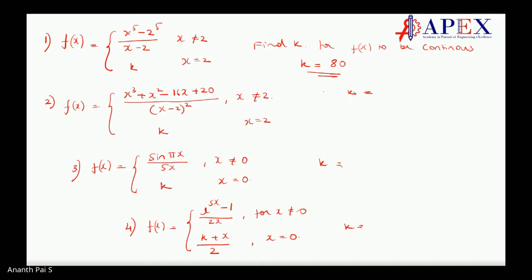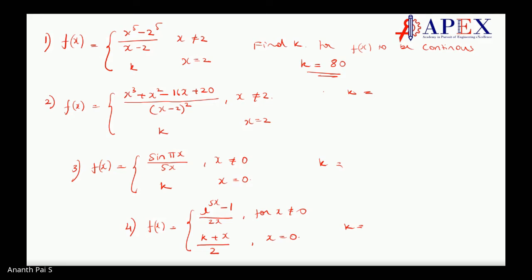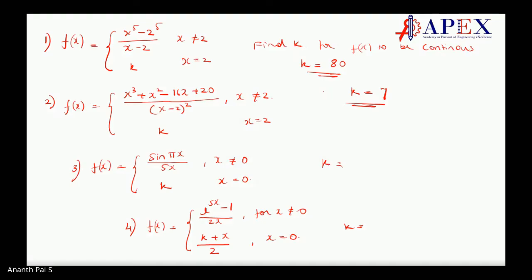Is it 7, sir? Second one. Second one is 7. Very good, Ashutosh. You are coming on the line. Good. 7. Very good, Ashutosh. You are coming on the line. 7. Third one.